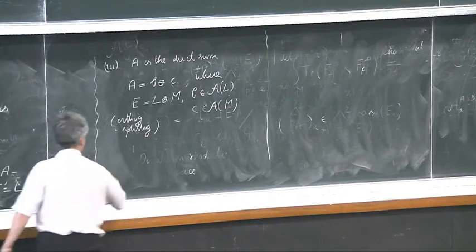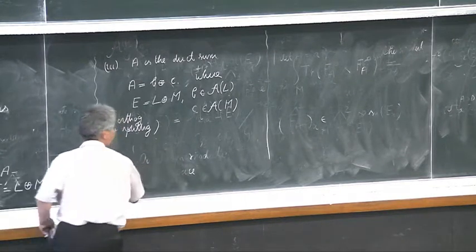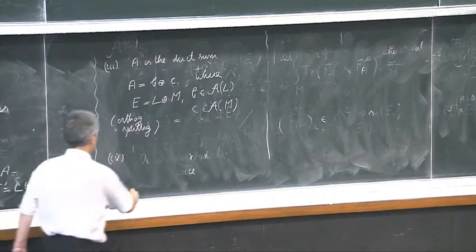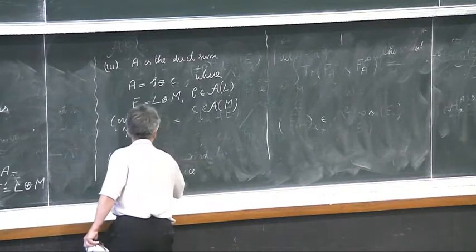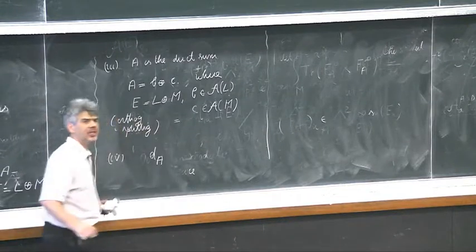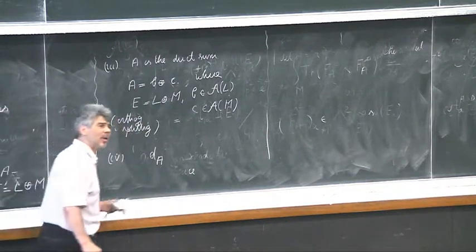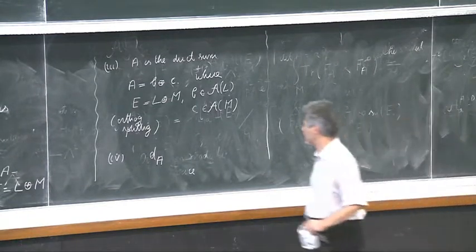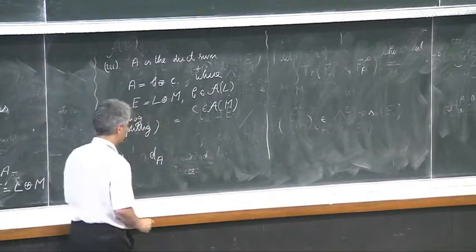And we have, let's say, an analytical way of describing this. We can look again at the covariant derivative defined by A, but not on the bundle itself, but on the bundle of trace-free anti-Hermitian endomorphisms.